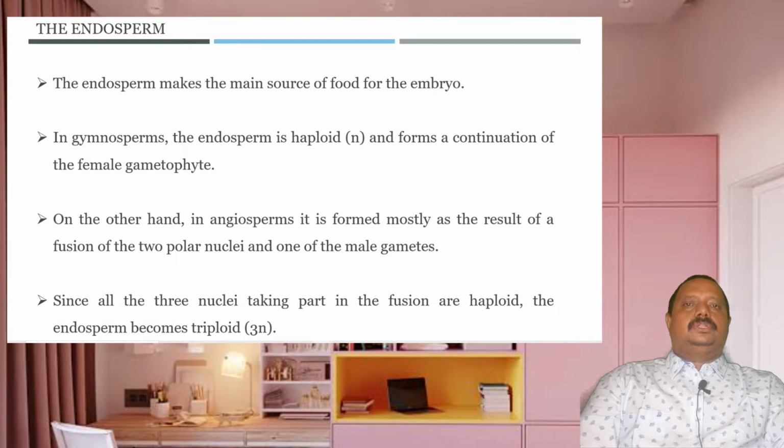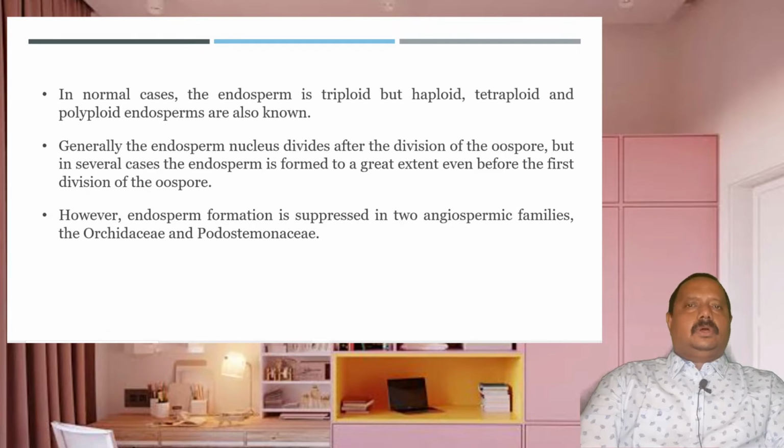So in angiosperms, the endosperm is triploid. In the normal case, the endosperm is triploid, but there are conditions where haploid, tetraploid or polyploid endosperms are formed.